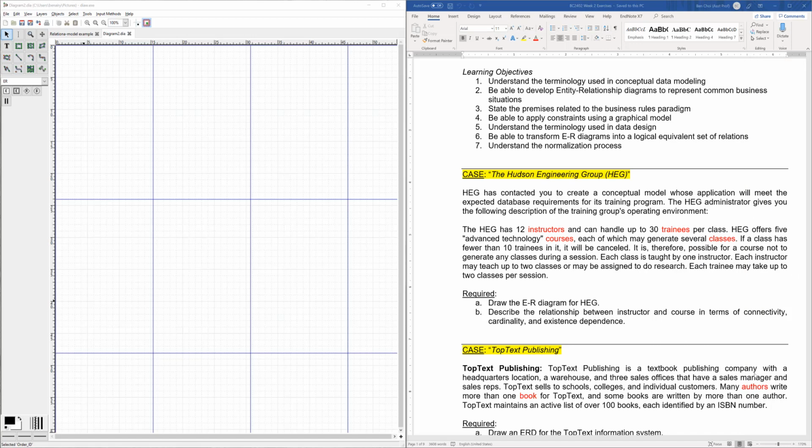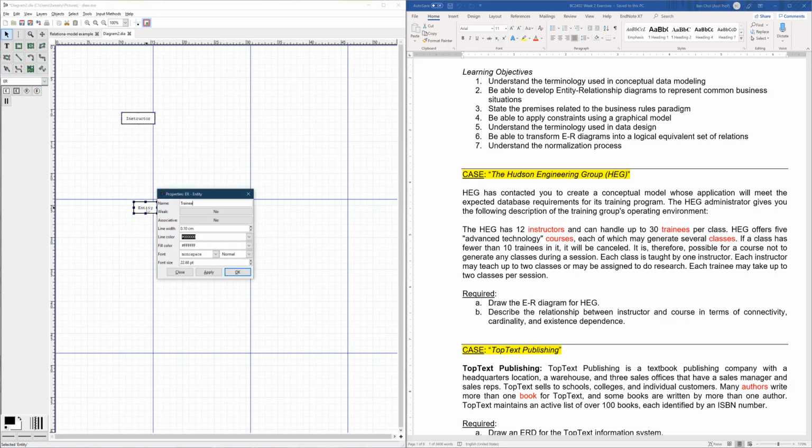All right, so here in the Hudson case, basically we can focus on the second paragraph. This particular company has 12 instructors and they can handle up to 30 trainees. So very likely instructors and trainees are entities, so let us just take note of that. There is likely going to be an instructor entity as well as a trainee entity.